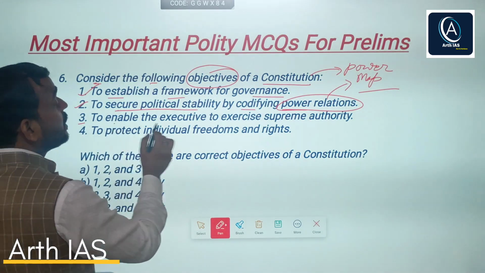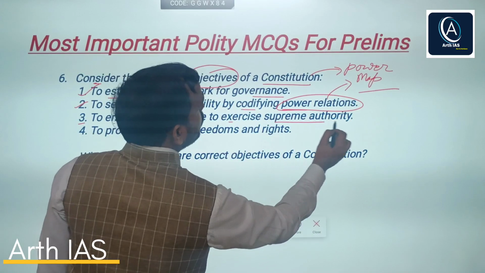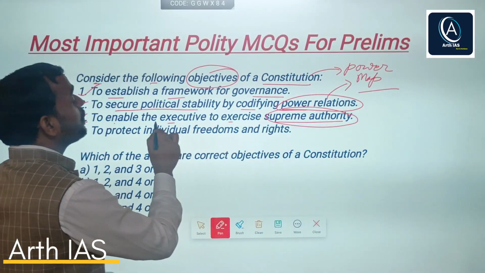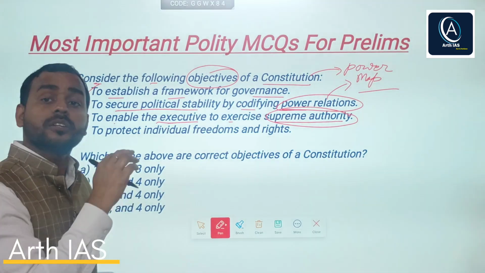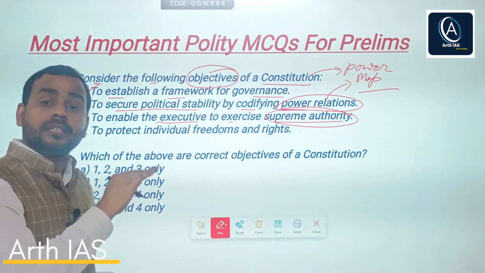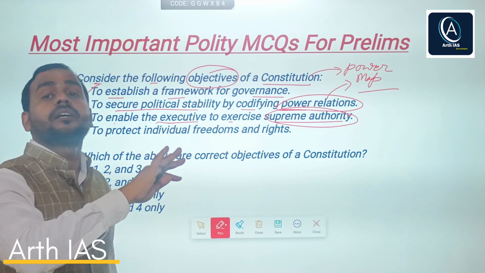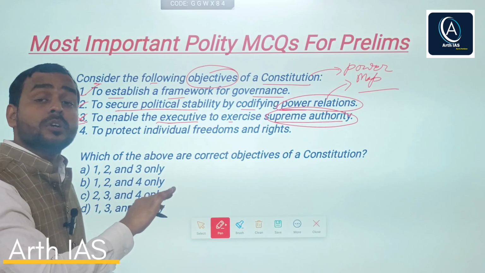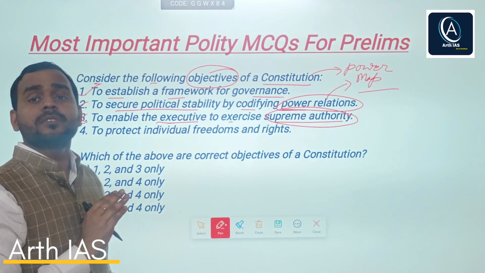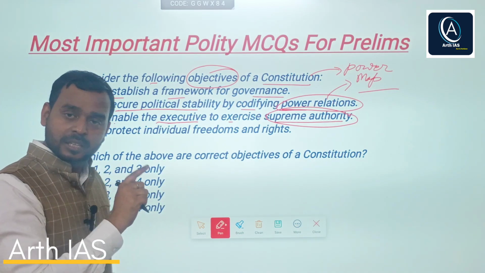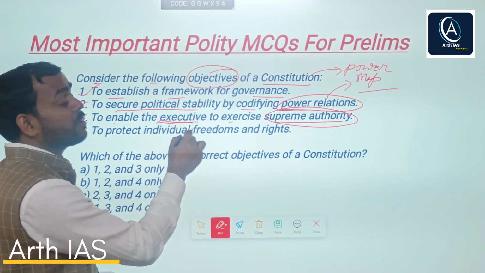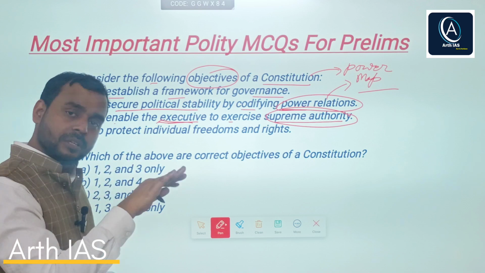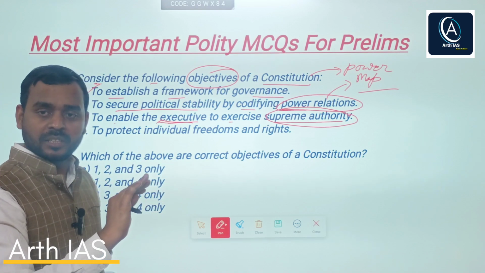Third says to enable executive to exercise supreme authority. No. This is an extreme sentence. Where there is constitution, the constitution tries to balance. Though it has separation of power, it tries to balance the actions of organs of state. So there is no supremacy of either organ of state, either executive, legislature or judiciary. They have some kind of balance.